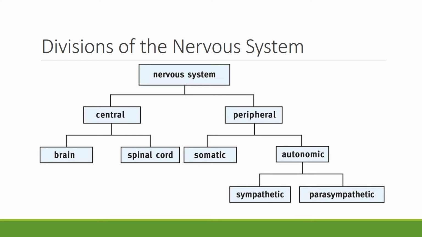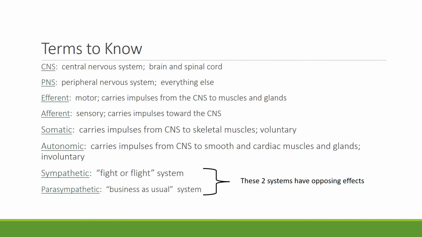The peripheral is divided into the somatic and the autonomic, and the difference is the somatic nervous system has sensory and motor pathways. The autonomic nervous system has only motor pathways. The autonomic nervous system controls internal glands and organs, and the somatic nervous system controls muscles and movement. The autonomic system is divided into the sympathetic and parasympathetic, and we'll talk about that on the following slide. Be sure you learn each of these terms. They're important to know when you're talking about the nervous system.